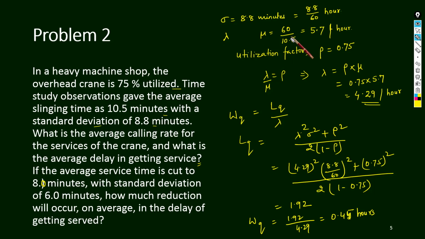Just divide 60 by 8, so you will get this much per hour, and from there again find out the lambda value. Standard deviation is 6 minutes, so 6 by 60 hour. Then we will find out LQ, and then WQ, and we will compare both the things.